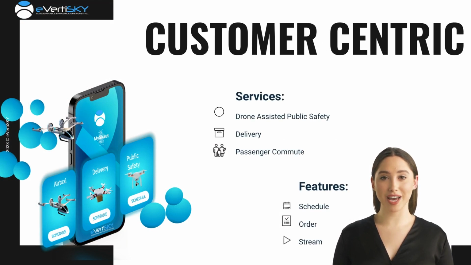It is in the last mile that the eVertiSKY Drone Services app places the benefits of urban air mobility at the user's fingertips. As regulations and trends in drone autonomy evolve, the eVertiSKY Drone Services app is poised to meet public safety demands and transition into a supporting role for cargo and passenger services, perfectly syncing with advancing urban air mobility.